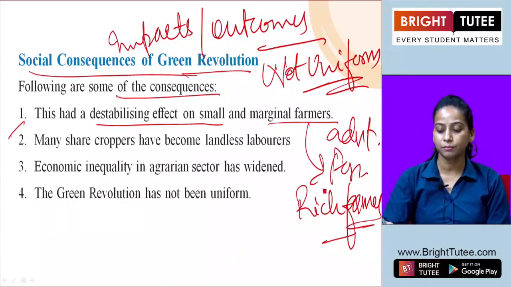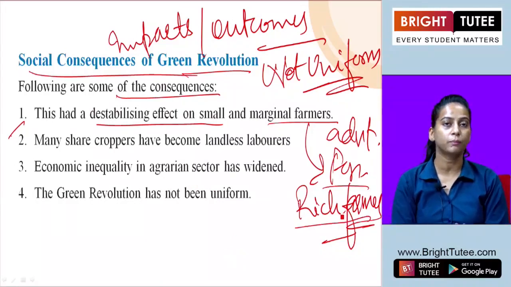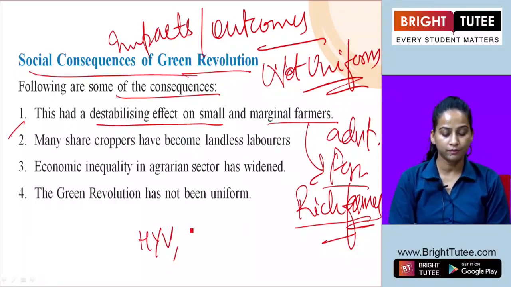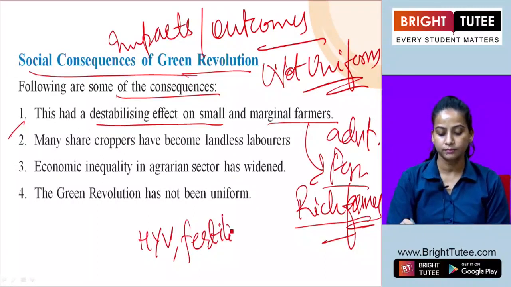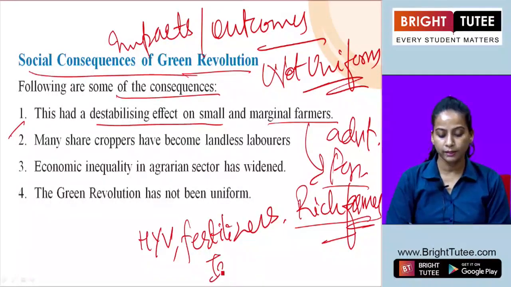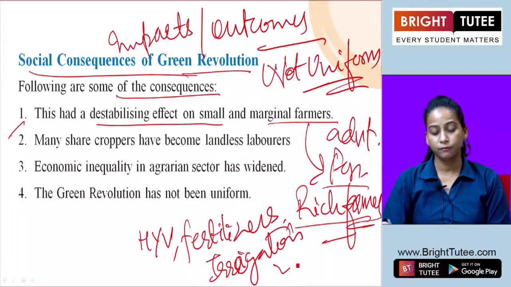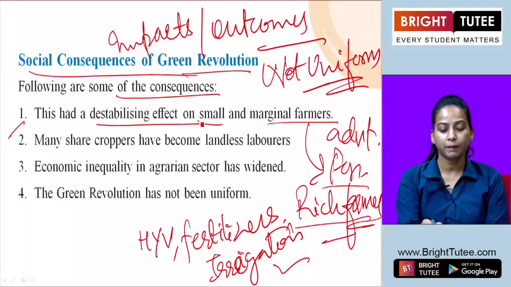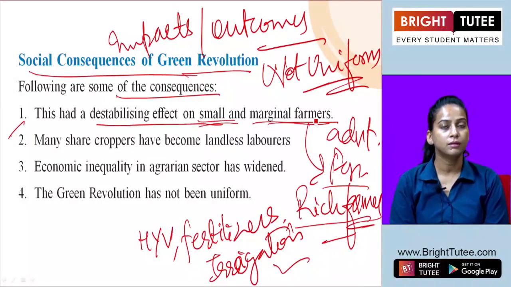See, these rich farmers, the prosperous landowners, found it easy to purchase HYV seeds and fertilizers, or even get access to modern irrigation facilities. But it was not possible for small or marginal farmers.